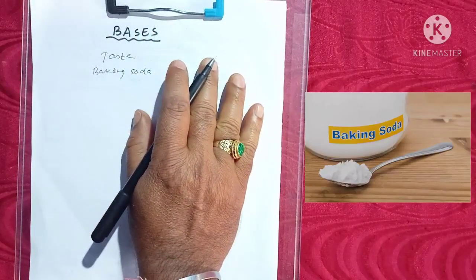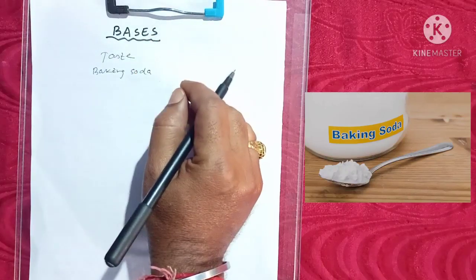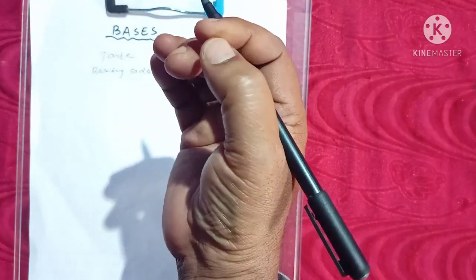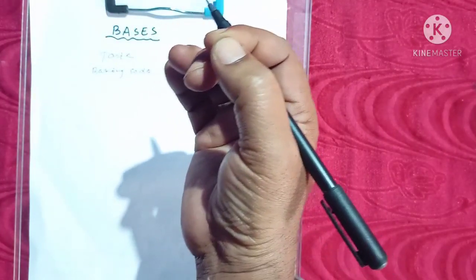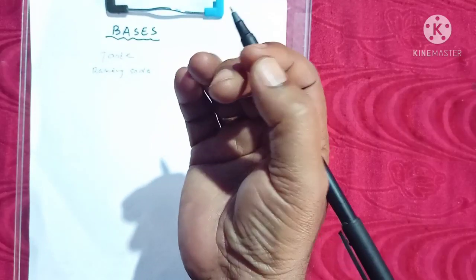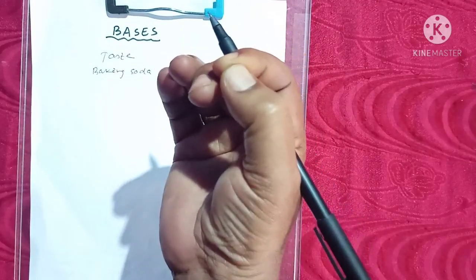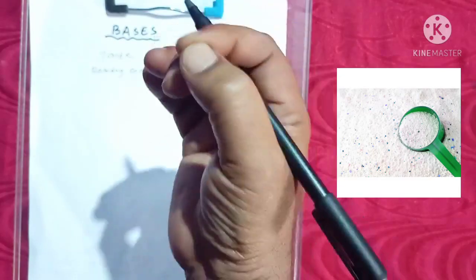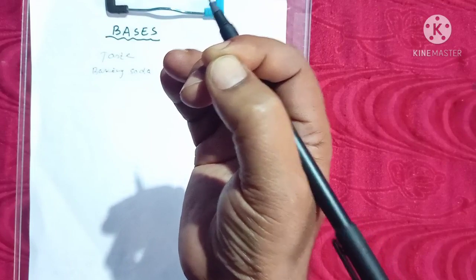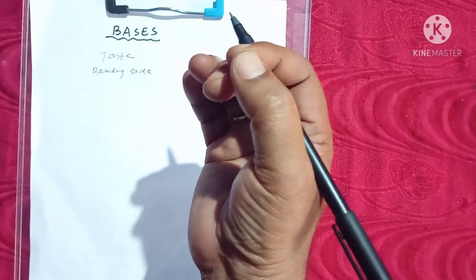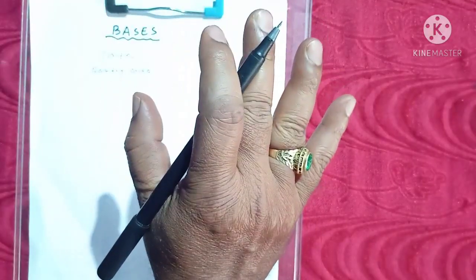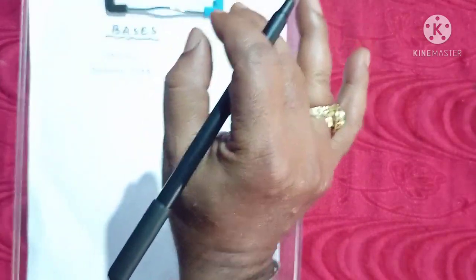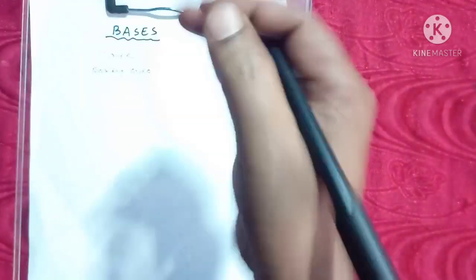Ask your mommy to get baking soda, also known as eating soda, and put a little on your tongue, or take a very little detergent powder, washing powder, and put it on your tongue and try to feel its taste. Dear student, remember, don't swallow the detergent powder. After feeling the taste, spit it out.